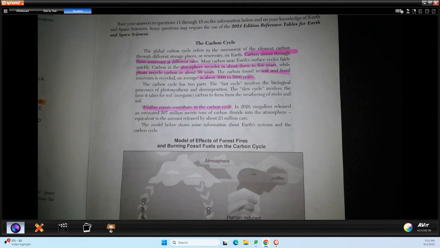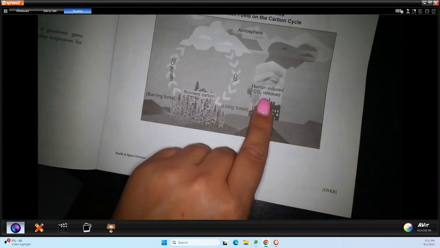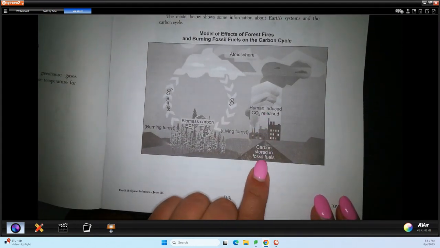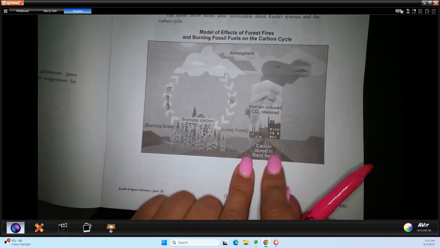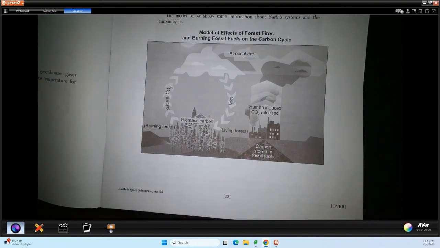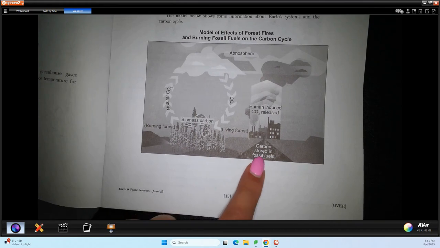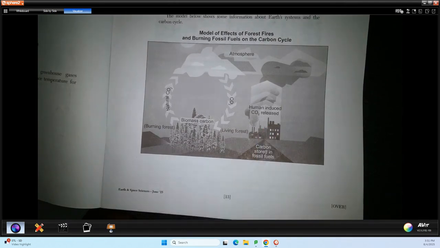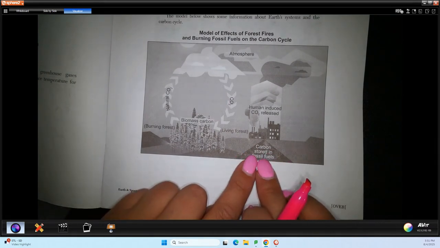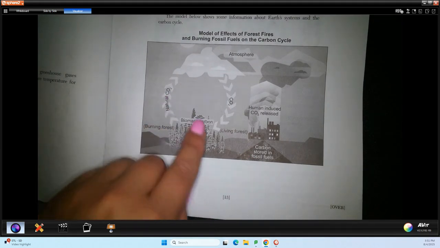The model below shows some information about Earth systems and the carbon cycle. So they've given us a picture. We have combustion down here, human-induced CO2 release, and they're using carbon from fossil fuels. Remember, we talked about how the problem with carbon in fossil fuels is the temporal scales are completely different. So carbon stored in fossil fuels are carbon sink. We're taking carbon out of the atmosphere. We're making fossil fuels with it, which takes millions of years, but we burn them in just a few seconds. So the temporal scales in terms of carbon sink of fossil fuels and the carbon source of fossil fuels through combustion, very different.